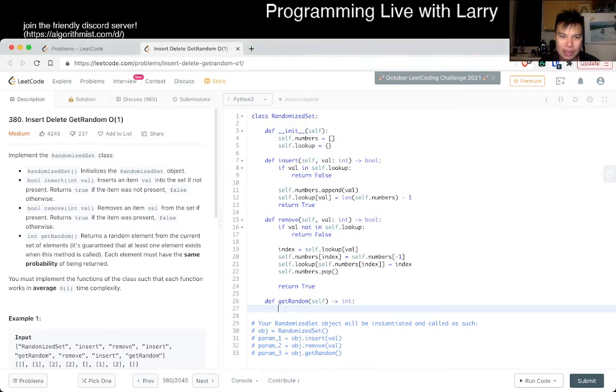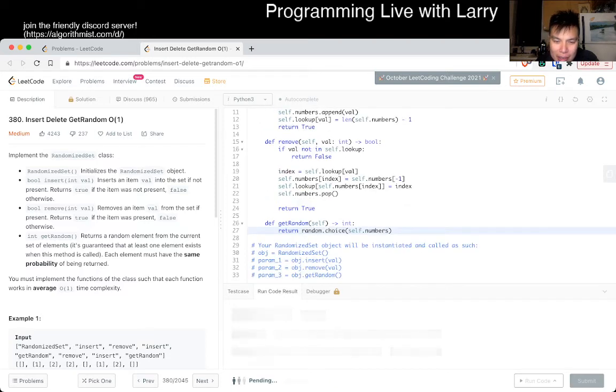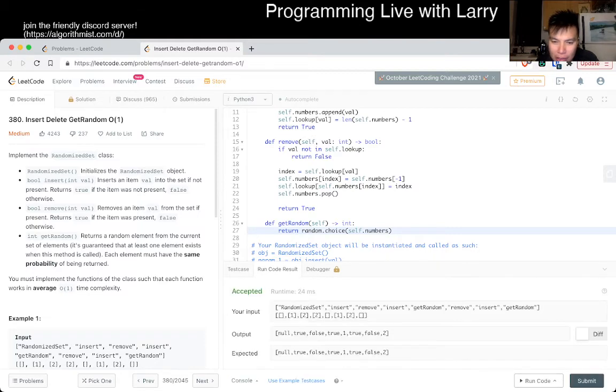Now random.choice seems to be good. Okay, so let's just do random.choice of self.numbers. In this case, I don't really worry about using the library because you can just get a random number, mod it or whatever if you like, but that's not the point of this problem anyway. I wouldn't read that as the point, so I'm okay with this. Let's actually run the test case real quick, and hopefully I don't have any silly mistakes, but this feels good.